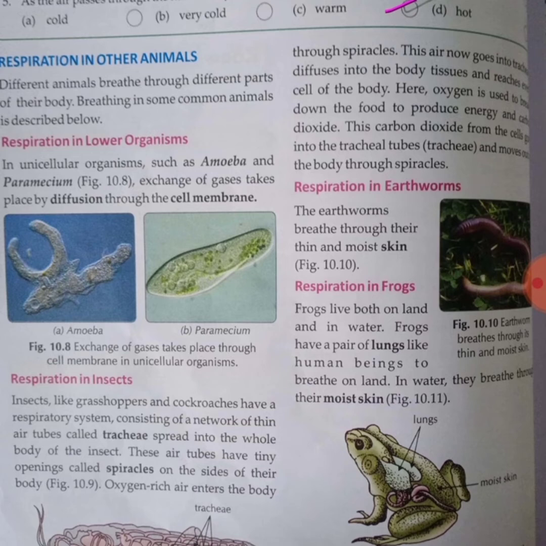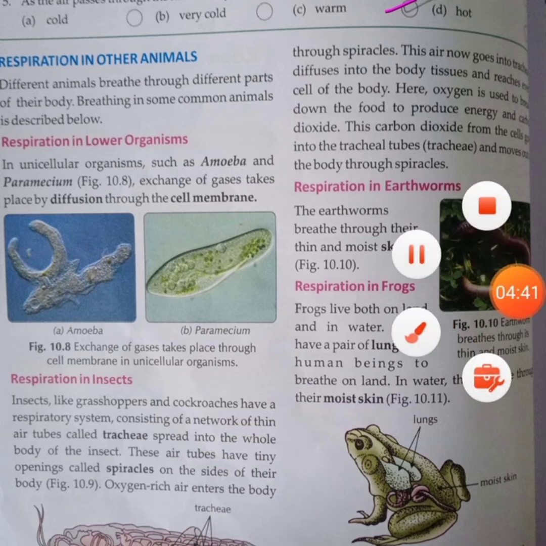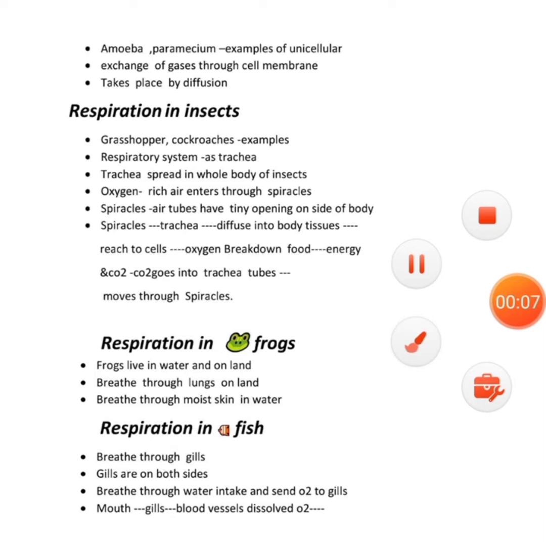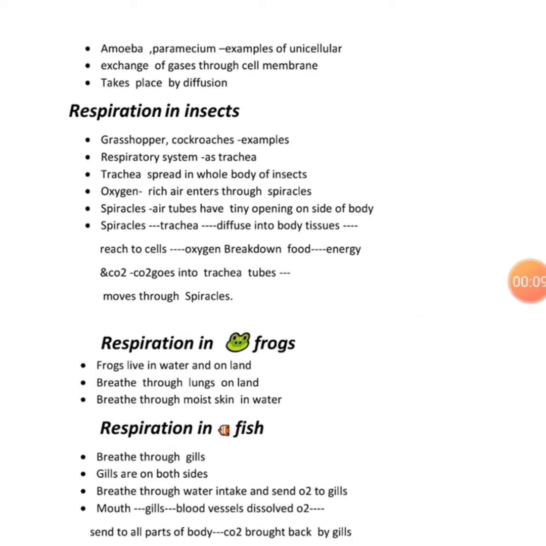Next is respiration in other animals. Different animals breathe through different parts of their body. We are going to do respiration in lower organisms, respiration in insects, earthworms, frogs and fishes. Let's discuss respiration in other animals, beta. This is the topic I'm going to discuss with you.